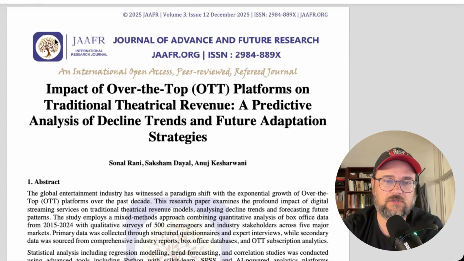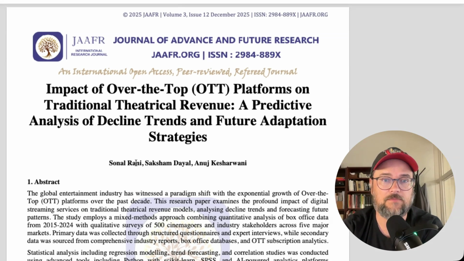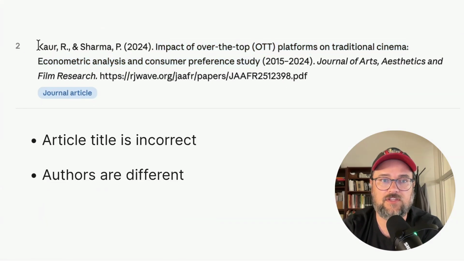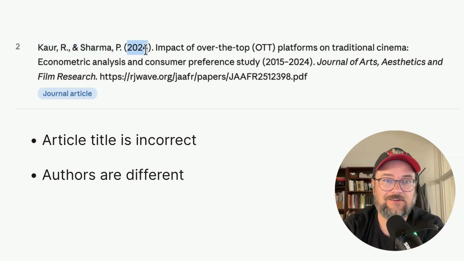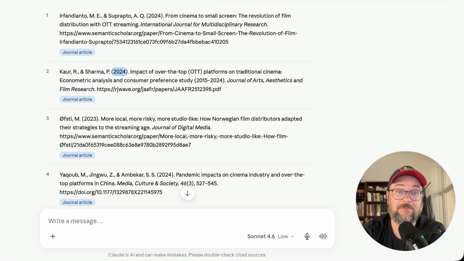Another thing that I'll notice is that the authors here are not the same. So this has 3 authors here with different names from the authors that were identified as the authors of this source. So these are also incorrect. The year is marked as 2024 when the real article was published in 2025.